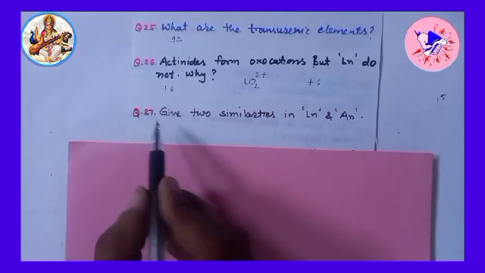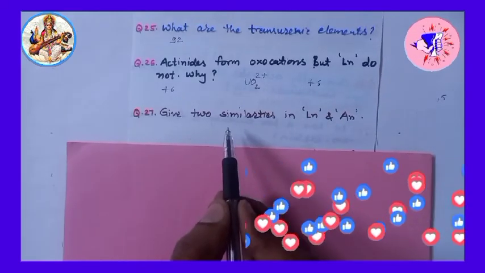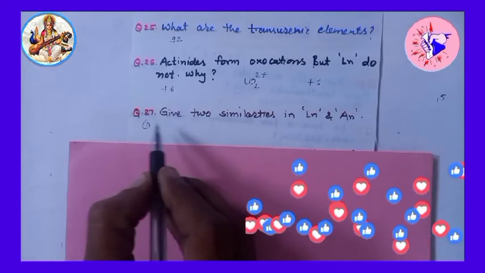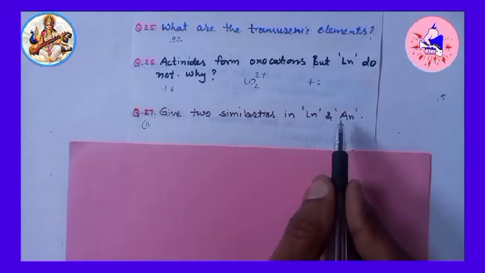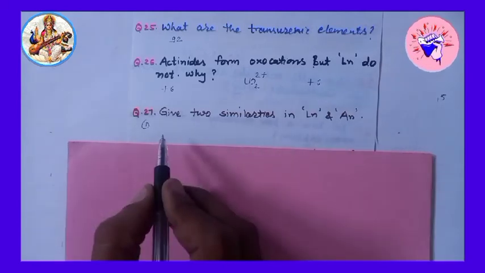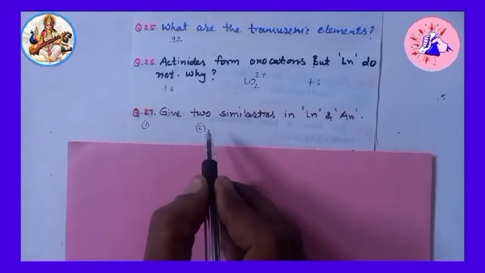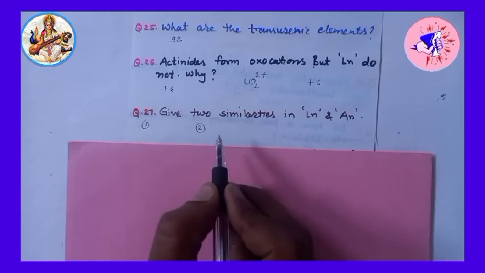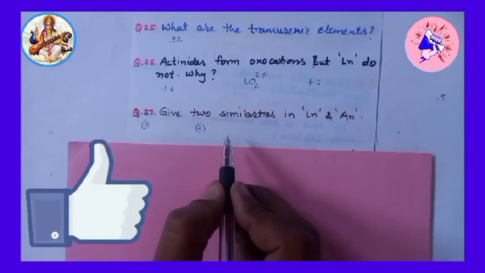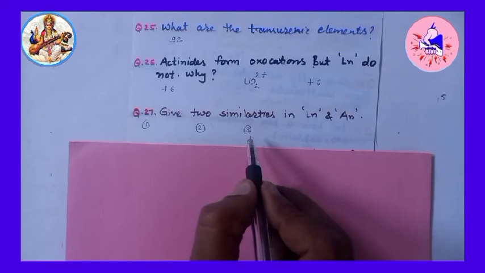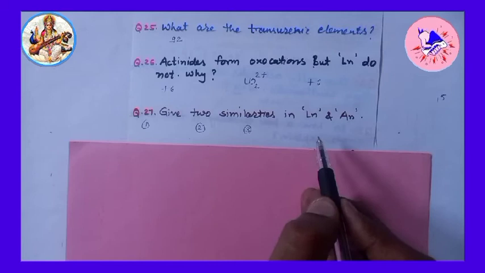Welcome back. 27. Give two similarities in lanthanides and actinides. Answer will be point number 1. In lanthanides and actinides, both the last 3 subshells are incomplete. Another point, both are electropositive in nature and act as good reducing agents. Point number 3, ionic radii of both series decrease in respective series.